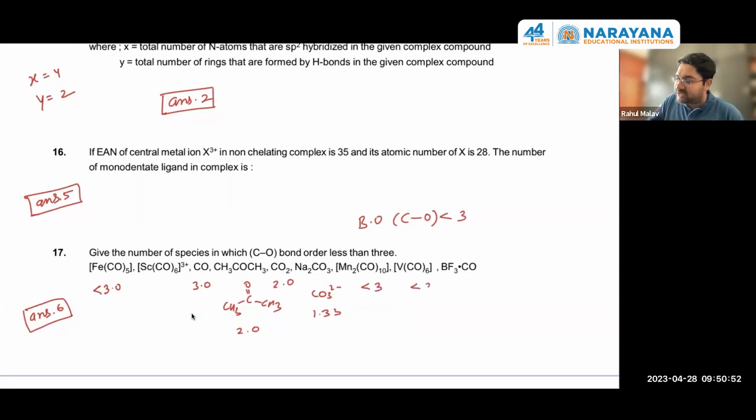V(CO)6 has bond order less than 3. And this is the complex adduct like BH3 and CO, like BF3 and CO. In such a situation, bond order will be greater than 3. So the bond orders which are less than 3 are 1, 2, 3, 4, 5, and 6. Okay.